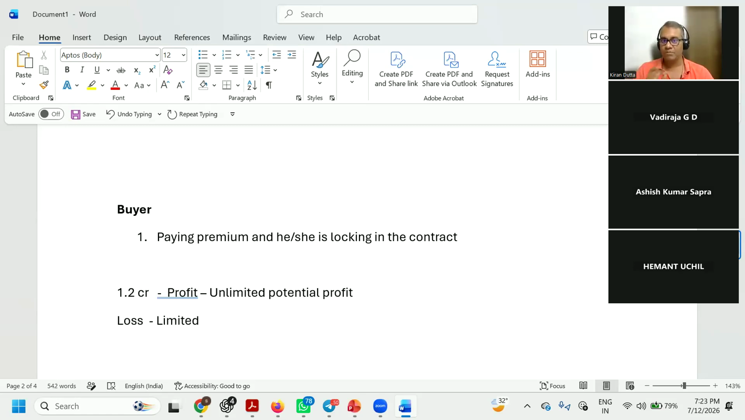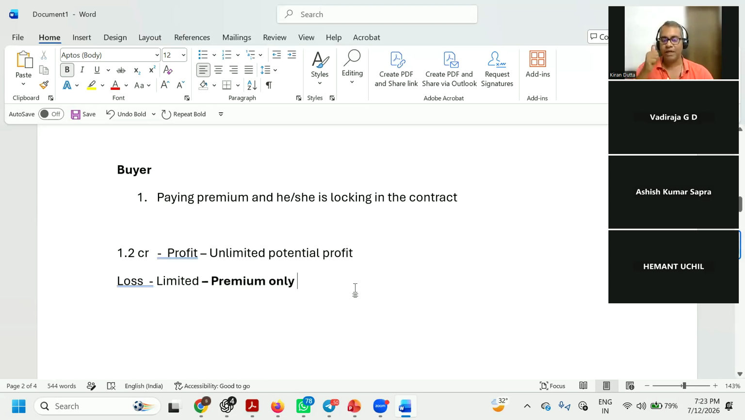This is a very, very famous question for the NISM SIF exam. The loss is limited to the premium only. Please take a note of that. Very, very important: in the case of the buyer, the profit is unlimited and the loss is limited to the premium only.